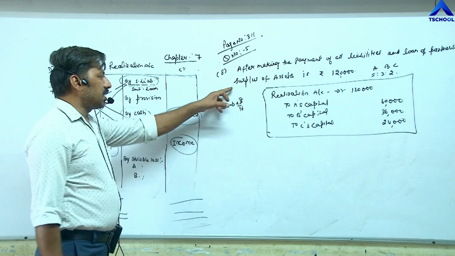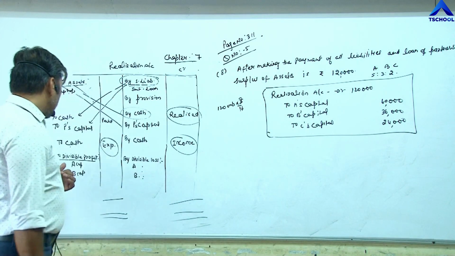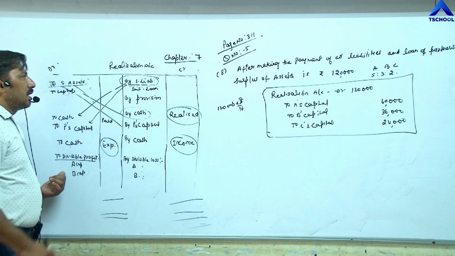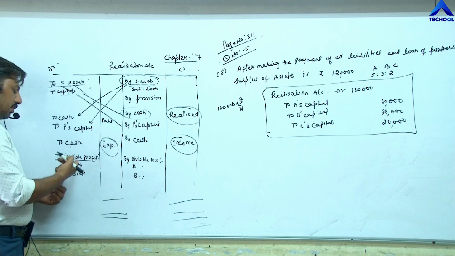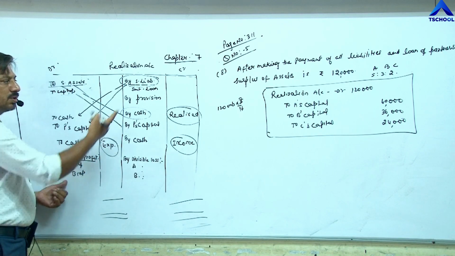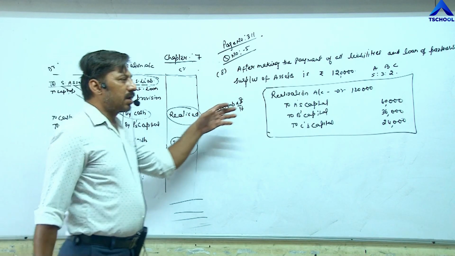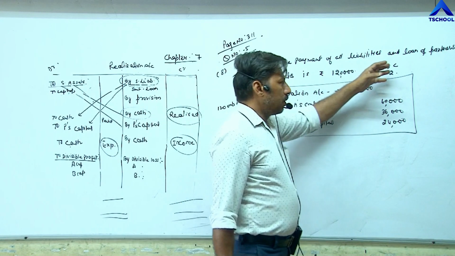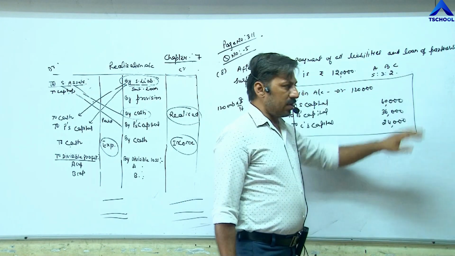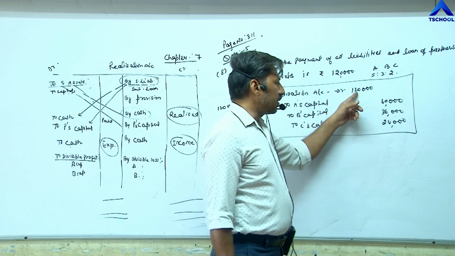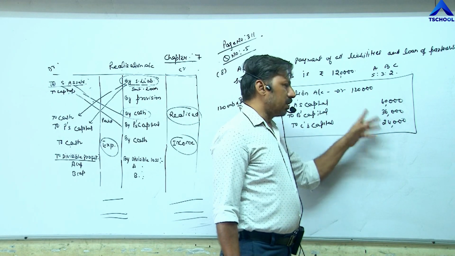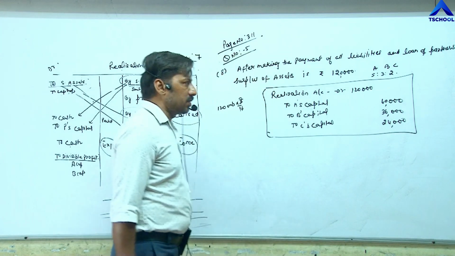This surplus means divisible profit, and divisible profit we write on the debit side of the realization account. If the ratio is not given in the statement, then you have to divide in equal ratio, which means 1,20,000 is divided as 40,000, 40,000, 40,000.